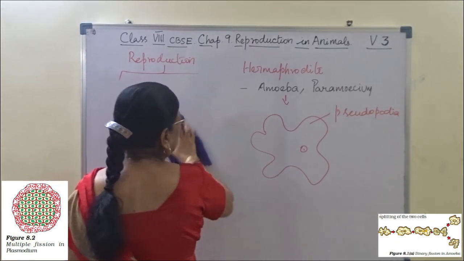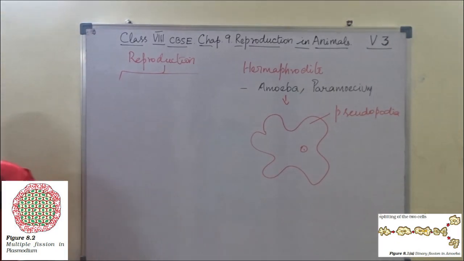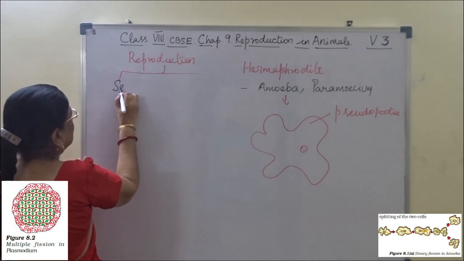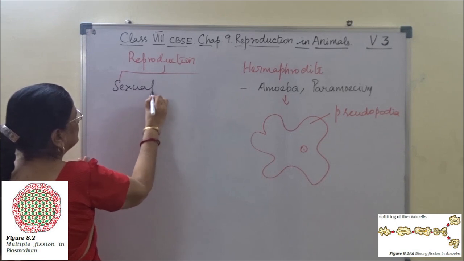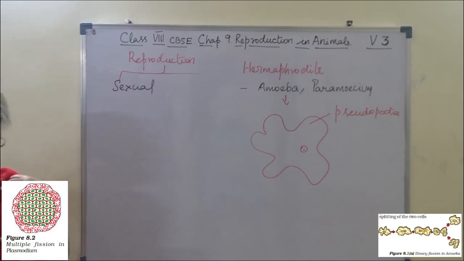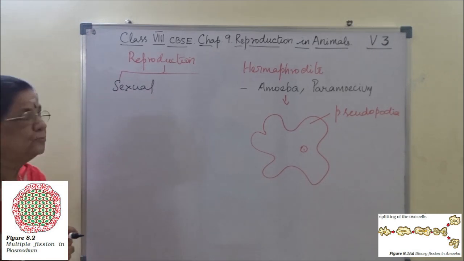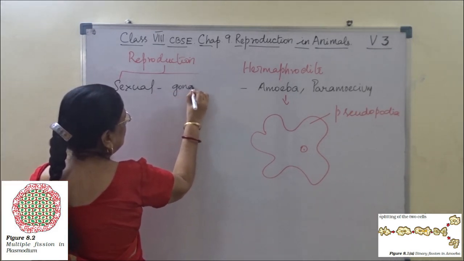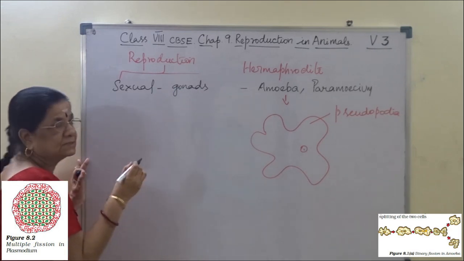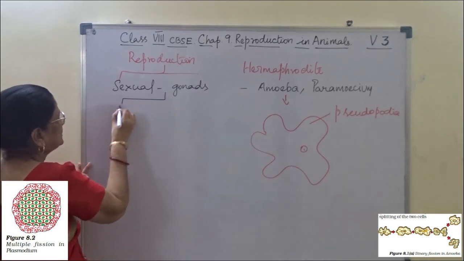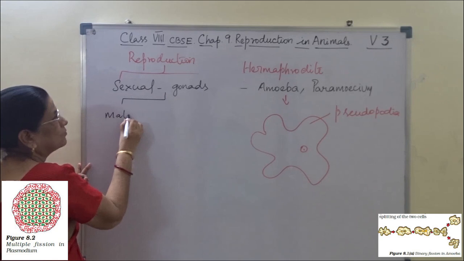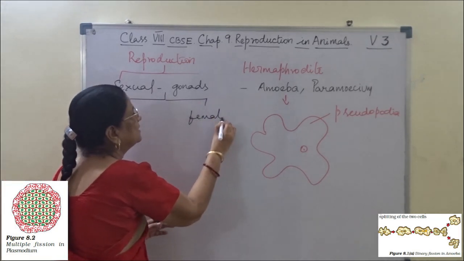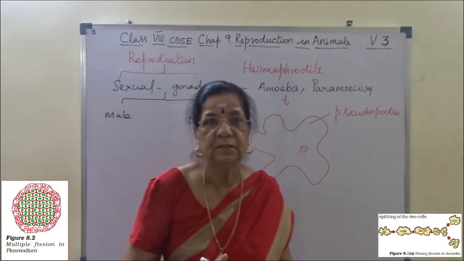Then sexual reproduction. It involves formation of gametes, and the sex organs are called gonads, and they are male and female.